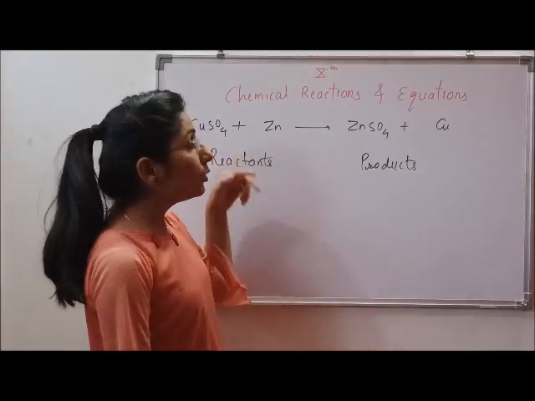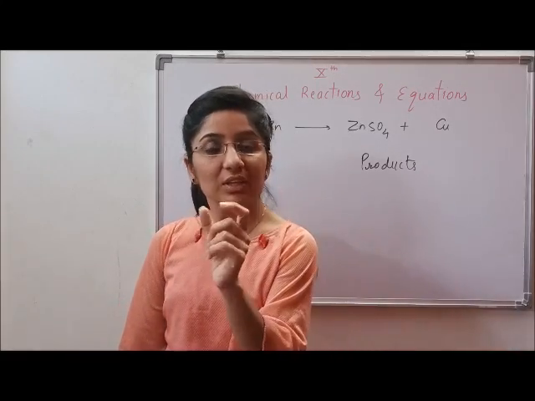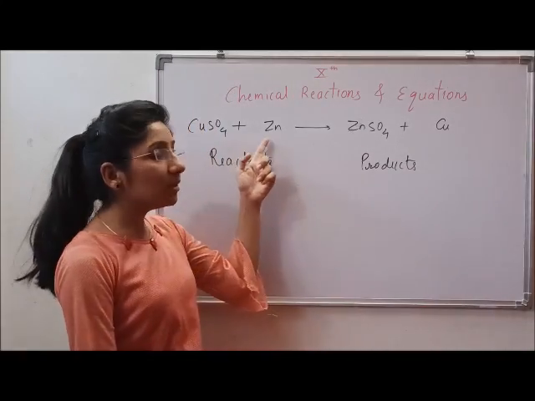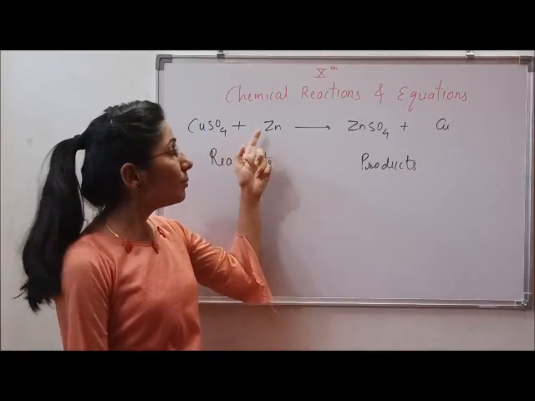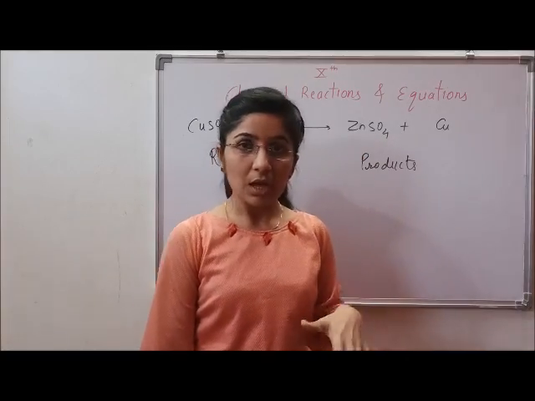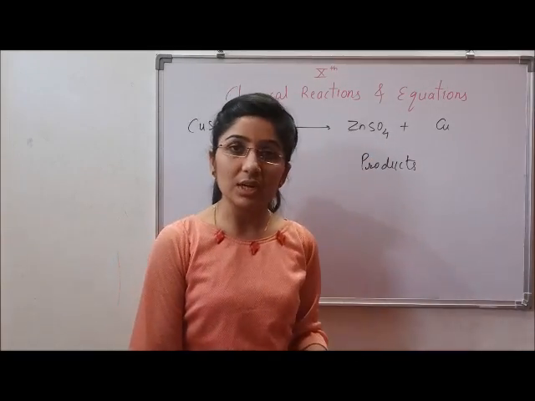Now for the reactants and products, if there is one reactant or one product, then no sign is needed. But if there are two or more reactants or two or more products, then each of the reactants and products is separated by a plus sign in between. So here there are two reactants, separated by a plus sign, and two products, separated by a plus sign again, and an arrow which heads towards the products to show the direction of the reaction.